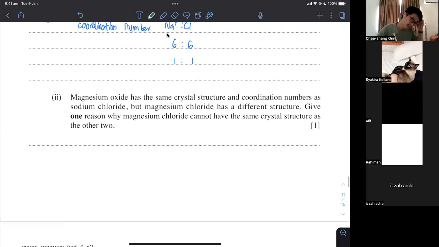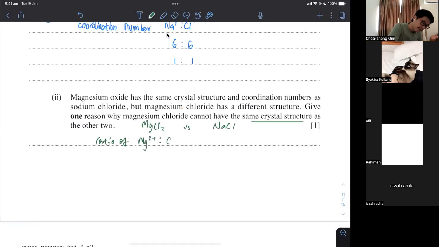In the next bit, why can magnesium chloride not have the same crystal structure? Well, MgCl2 versus NaCl. The ratio of Mg2+ to Cl- is 1:2. So not the same ratio of ions. This goes back to your Year 9.